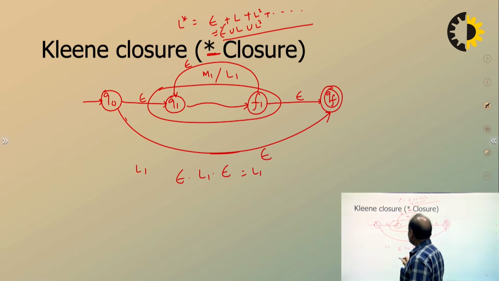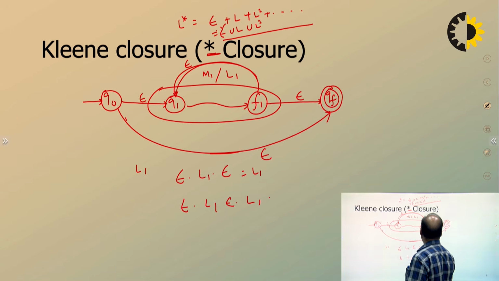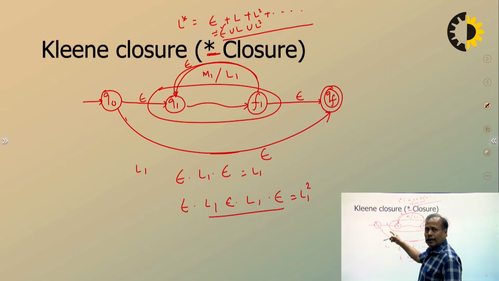You want to repeat it again, so take epsilon, L1, and then take it back by epsilon, so it will keep L1 square. So this is a very simple construction. You are only adding two states, Q0 and Qm, and 4 additional epsilon transitions, right? So by doing this, we can say that finite automata are closed under Kleene closure, star closure.